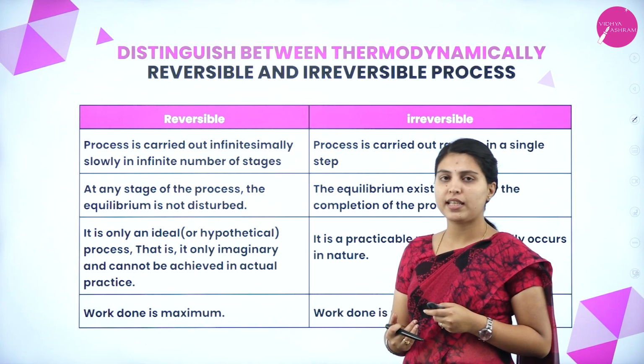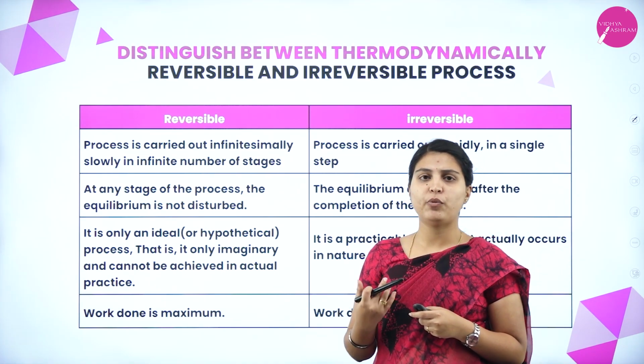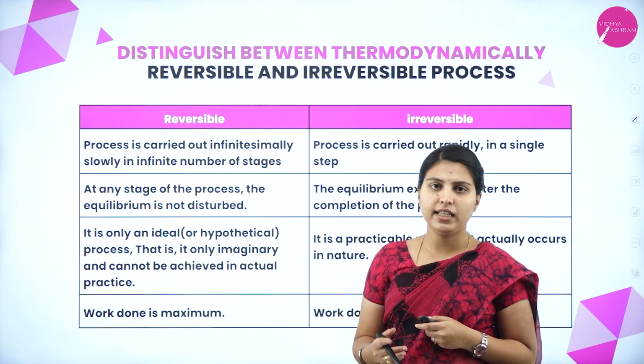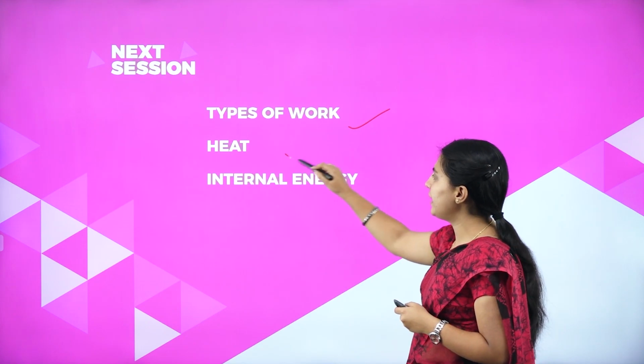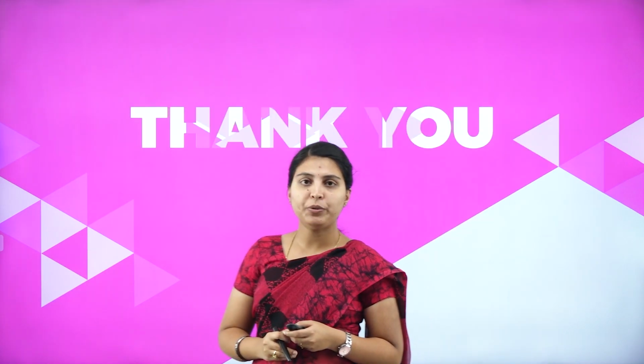Still we have to discuss entropy, enthalpy, work done and internal energy in thermodynamics. So in the next class, we will see types of work, heat and internal energy. I hope you have understood the thermodynamic variables, functions and processes we have discussed today.